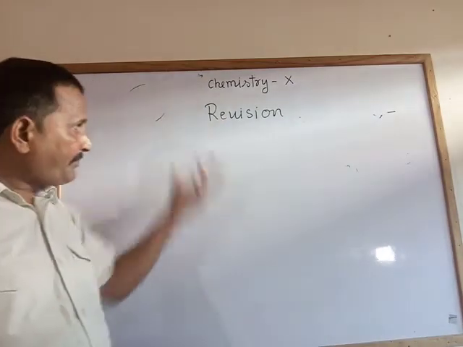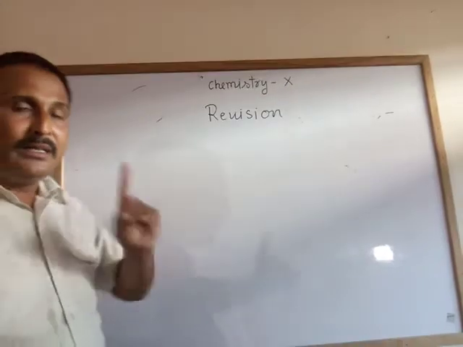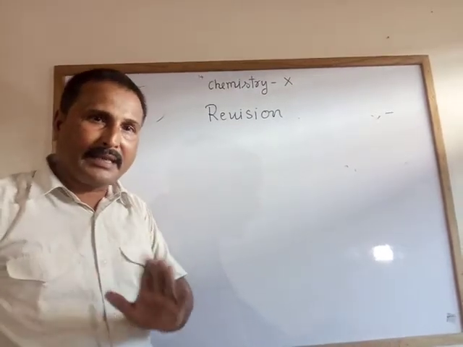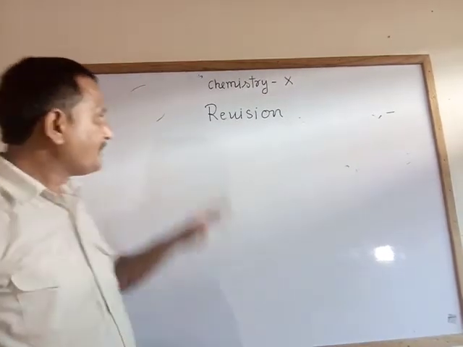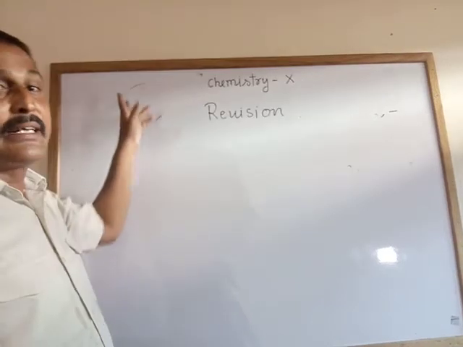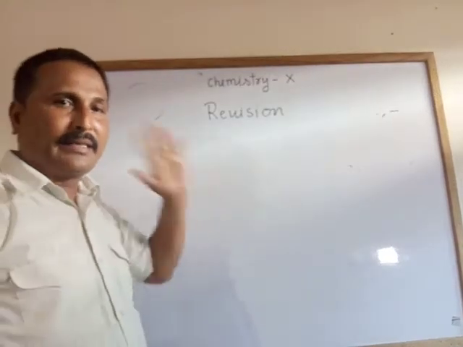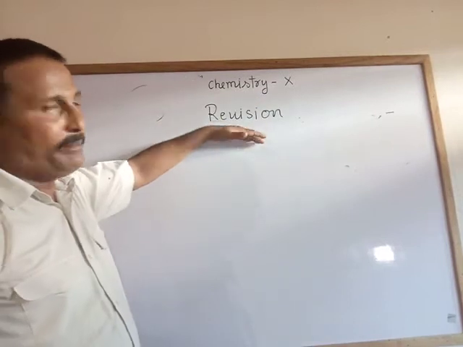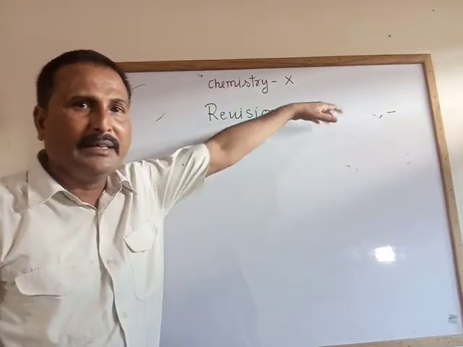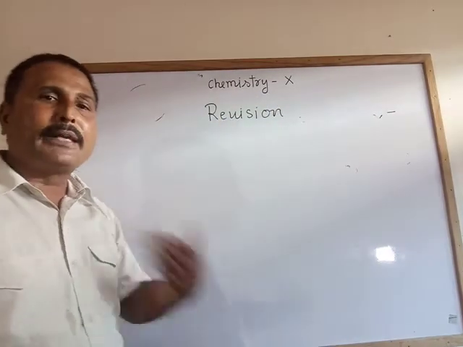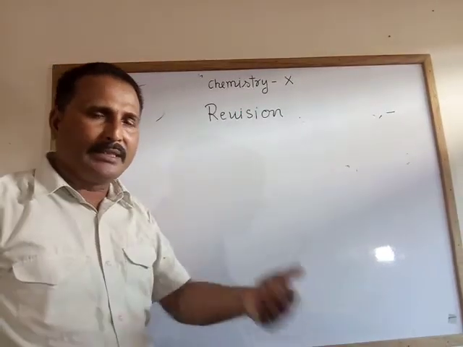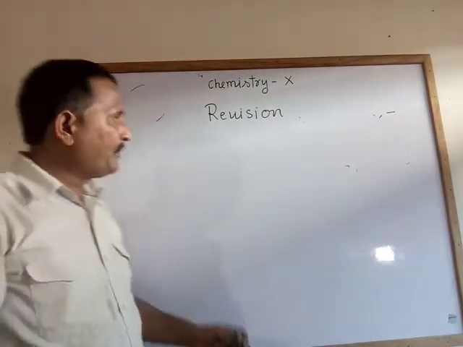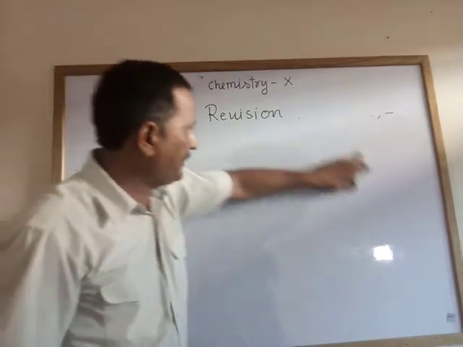And which groups do you have to remember? Up to 10th class, I am saying. This is your portion. Alkali metals and second A, alkaline earth metals. Afterwards nitrogen family, oxygen family, halogens and noble gases. And for remembering, you can use your own method, but you have to remember that one.